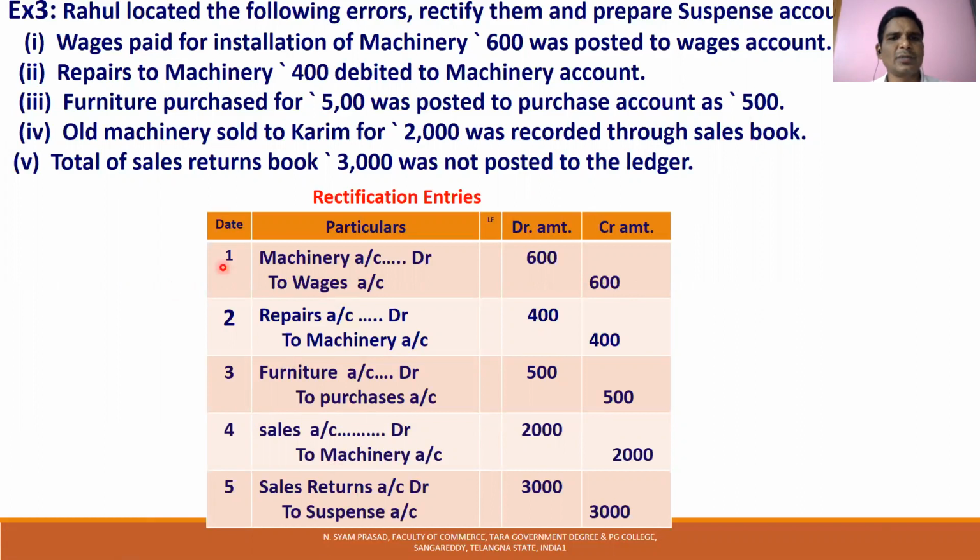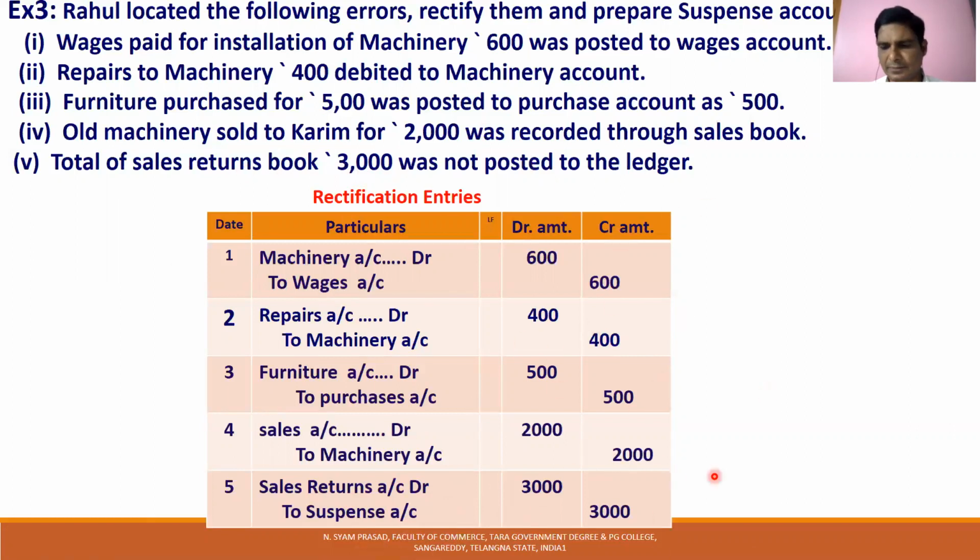Total of sales returns book 1000 was not posted to the ledger. So the sales returns book balance is transferred to the sales returns account. Sales returns account usually shows a debit balance, when sales account has a credit balance. So this 3000 was not posted. We posted sales returns account to suspense account. This is the problem.